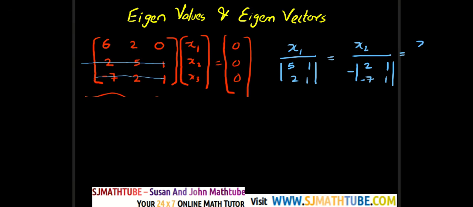And finally x3 by the determinant, so leave this 1, 1, so write 2, 5, minus 7, 2, is equal to some constant. I'm going to put it equal to k.